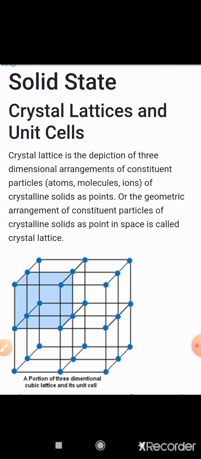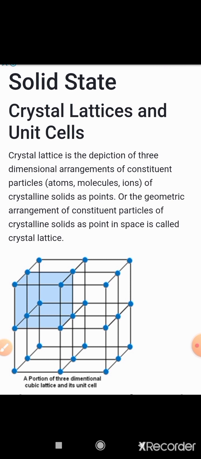This unit cell is repeated side by side, above, below, and by this repetition forms a three-dimensional arrangement that is known as a crystal. That is the depiction of the three-dimensional arrangement of constituent particles. Constituent particles means atoms, molecules or ions